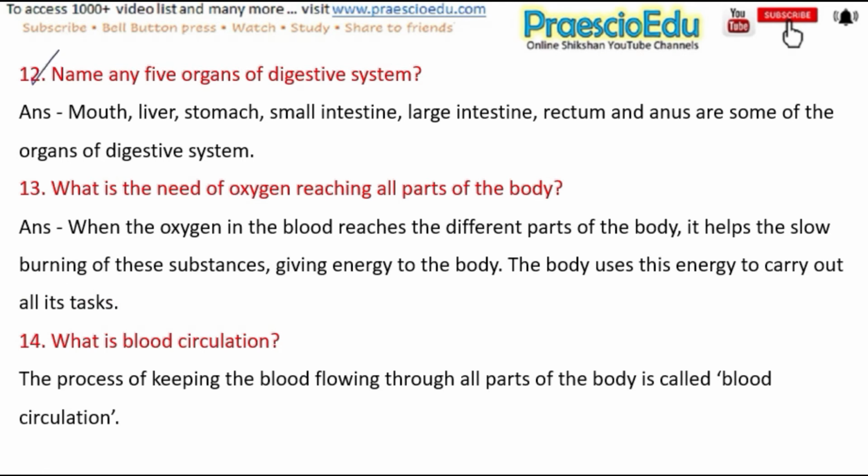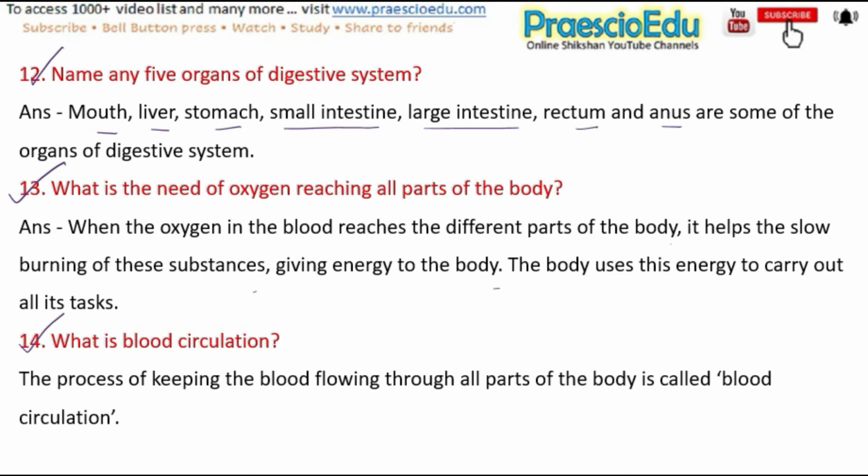Next question is, name any 5 organs of digestive system, and the answer is mouth, liver, stomach, small intestine, large intestine, rectum and anus are some of the organs of digestive system. Next question is, what is the need of oxygen reaching all parts of the body? And the answer is when the oxygen in the blood reaches the different parts of the body, it helps the slow burning of these substances, giving energy to the body. The body uses this energy to carry out all its tasks.